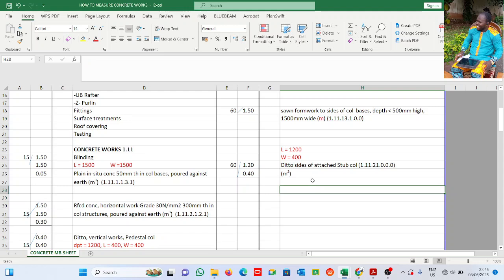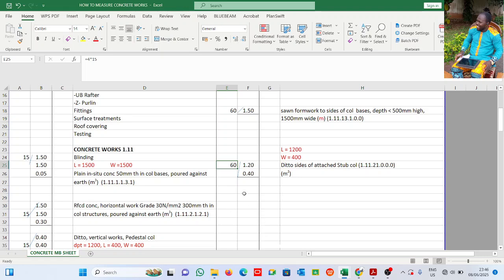I've explained this in one of our tutorial videos also. Please do and update yourself. All right, so this is what we have: 1.2 by 0.4 as for one side, but we have it for 4 sides, and we have 15 number columns. That's what you see here, by 4 by 15. I'm using Excel, right? If I were using a book, like you'd have said, I would have put it by /4/15, but this is Excel. That is why you're seeing it like that.